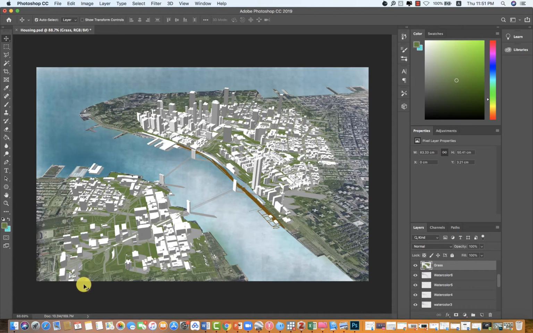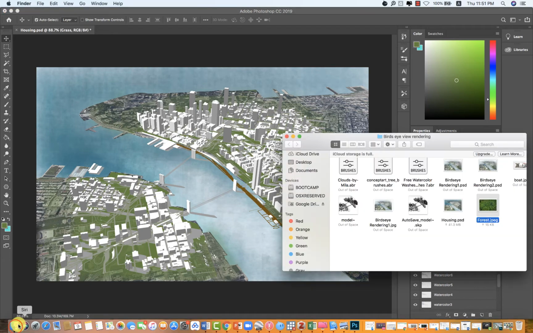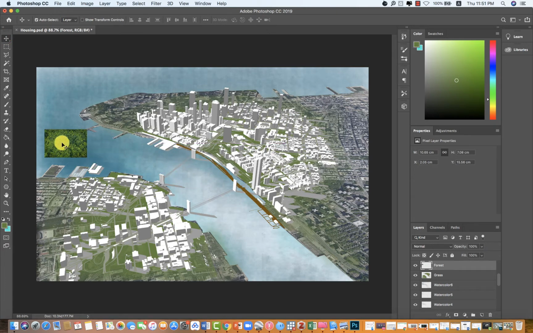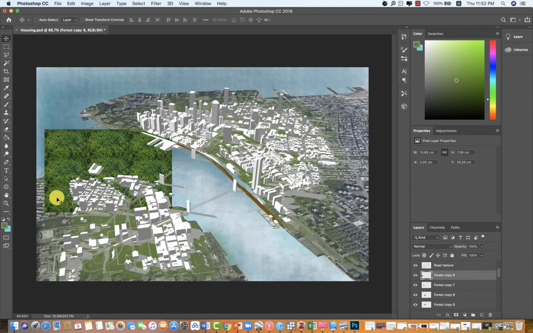Now you can place trees. Go to Material folder, find the forest image, drag into Photoshop, right-click to rasterize the layer, and use Ctrl T to adjust the scale. Hold Alt to copy this image multiple times so that it can cover a big area. And then merge the layer.